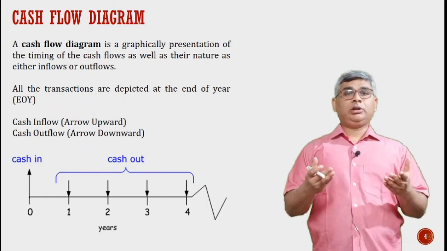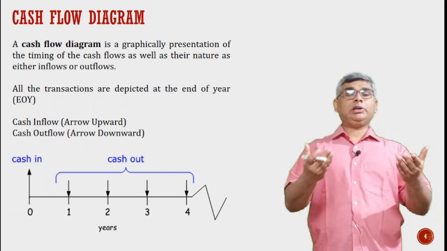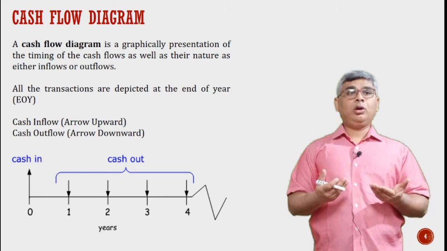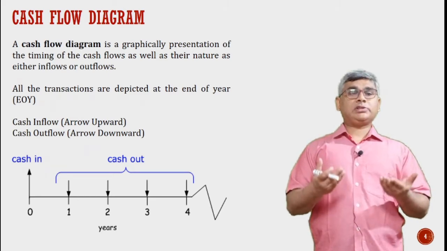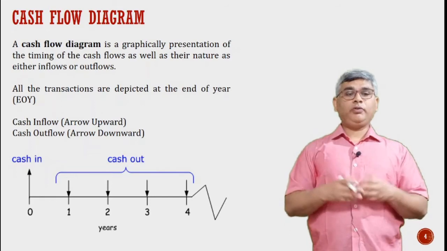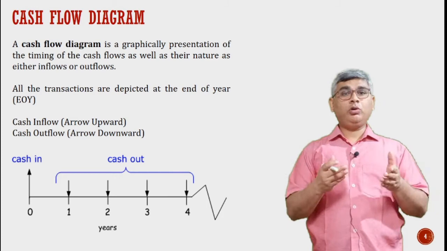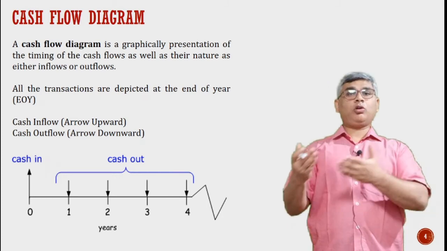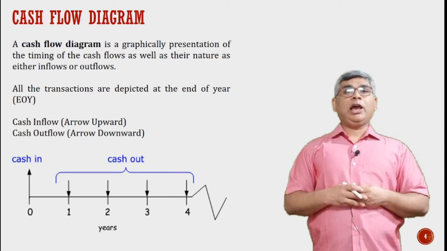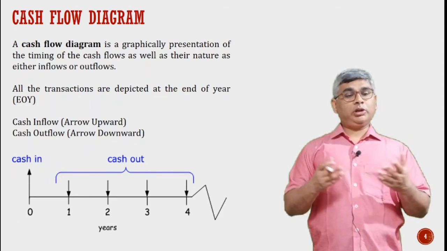Either we are earning something, that is, money is coming into our hand, or we are investing something, that is, money is going out of my pocket. One is what we call cash inflow, when money is coming into our pocket, and when we are spending or investing this money, this is known as cash outflow.